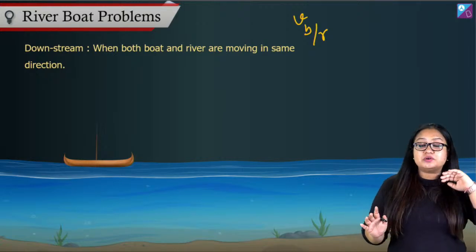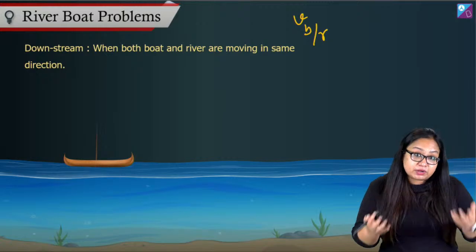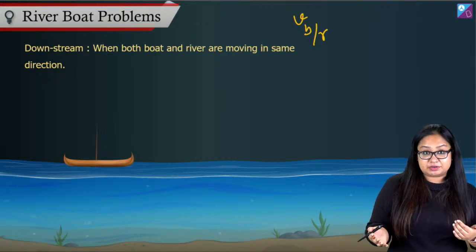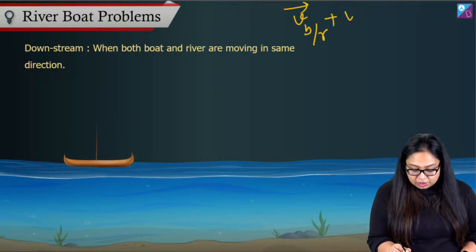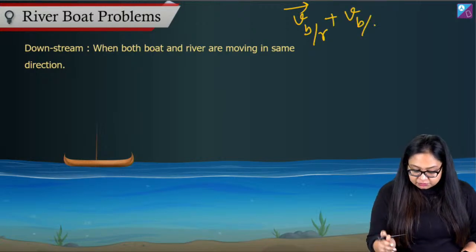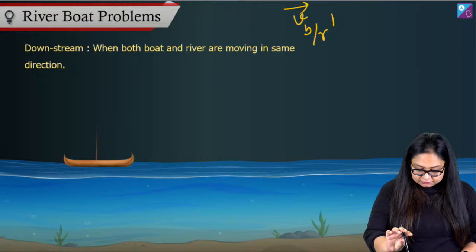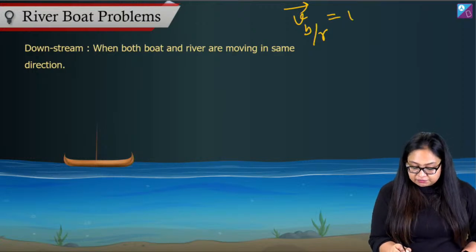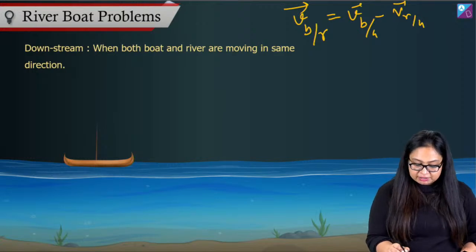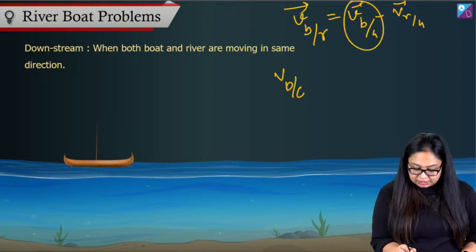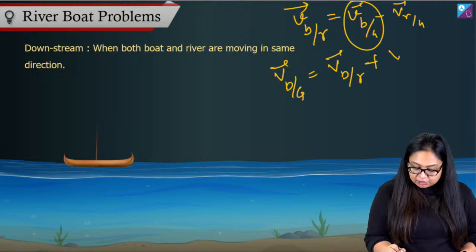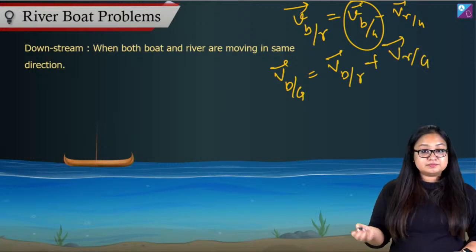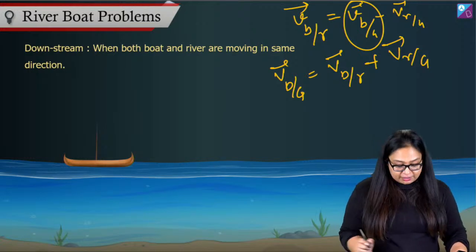Now, if I want to find out velocity of boat with respect to ground, how does a ground observer observe this? Then I can say that velocity of boat with respect to river is equal to velocity of boat with respect to ground minus velocity of river with respect to ground. So this becomes velocity of boat with respect to ground is equal to velocity of boat with respect to river plus velocity of river with respect to ground. Here we go. Okay?